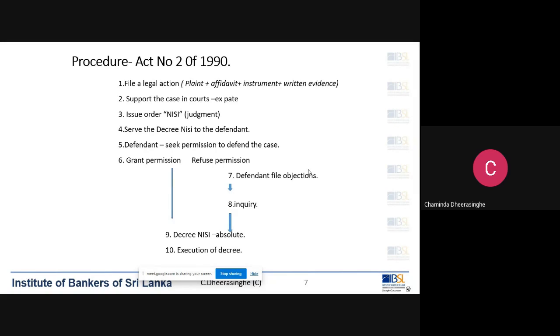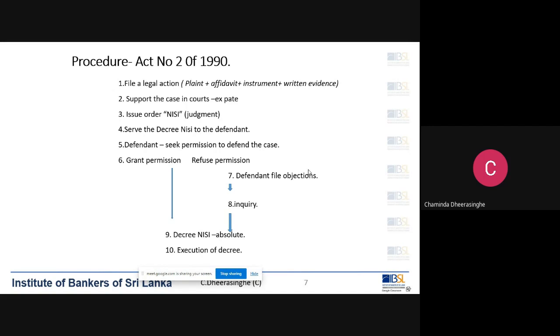In that judgment, it says that this case has been decided against you. You have to pay this much to this bank, and if you have any reason to challenge this judgment, you have to show cause on the next day. They will be given a date. That is the notice that he will get.